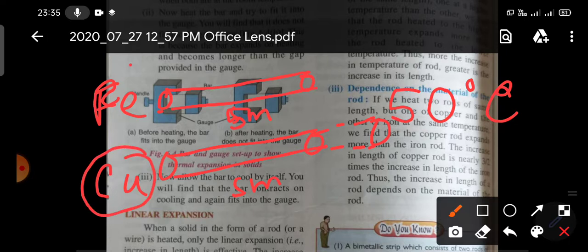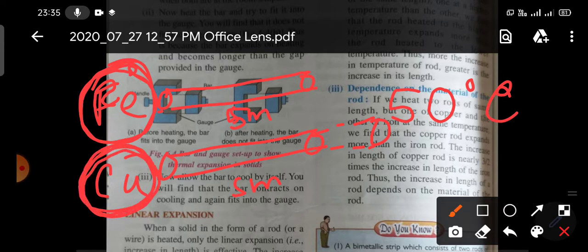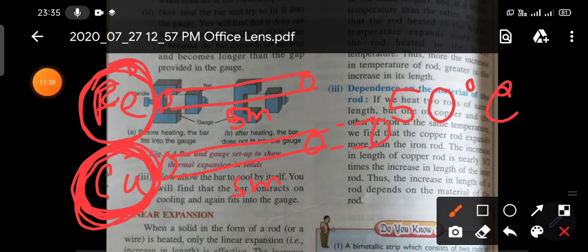Okay, so if you have two different materials of the same length, then they can expand differently. So the increase in length also depends on the material. Copper expands more on heating compared to iron. So the increase in length depends on the material also.